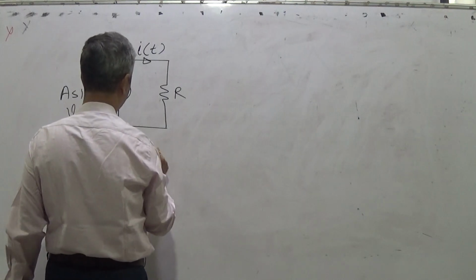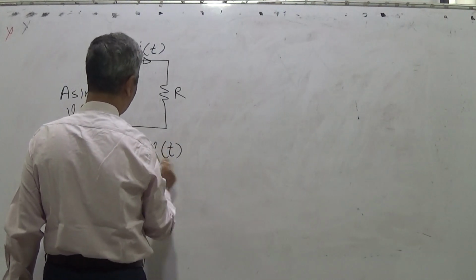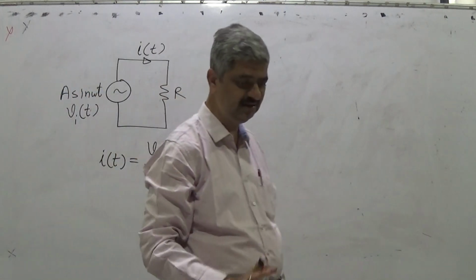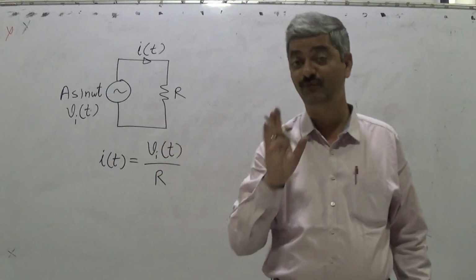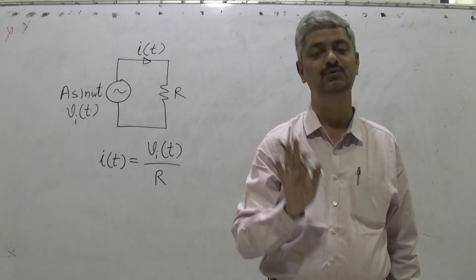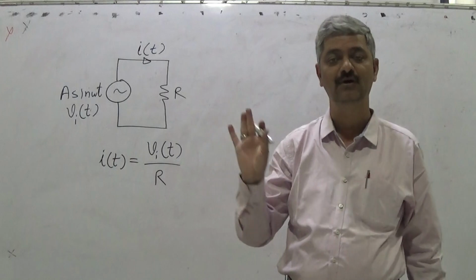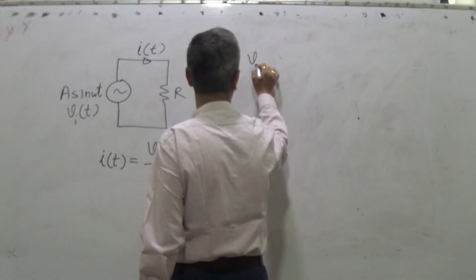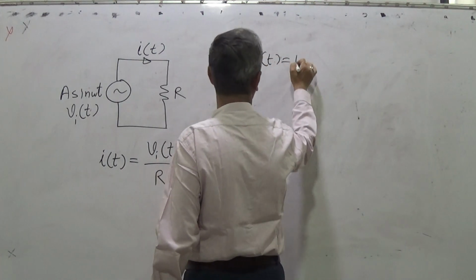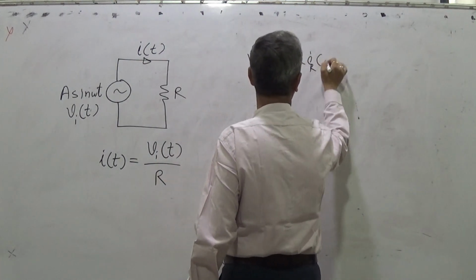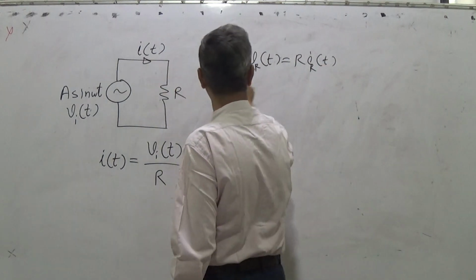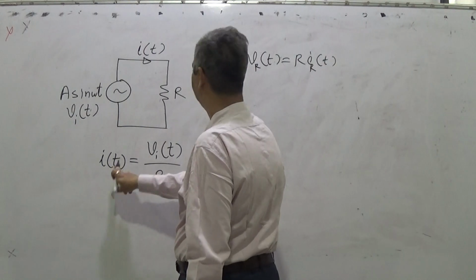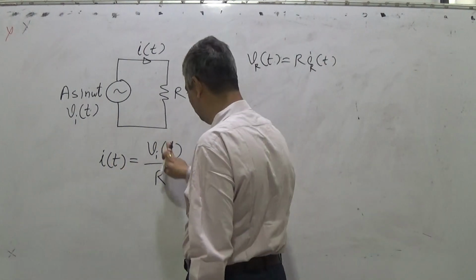I(t) is equal to V in(t) upon R, because for a resistor the relationship is V equal to IR, or V_R(t) is equal to R into I_R(t). In this case I_R(t) is I(t) and V_R(t) is V in(t). So V in(t) is equal to R into I(t). That is I(t) is equal to V in(t) upon R.